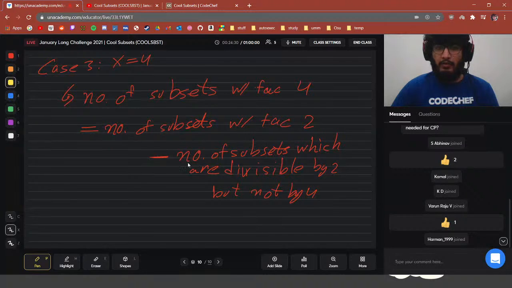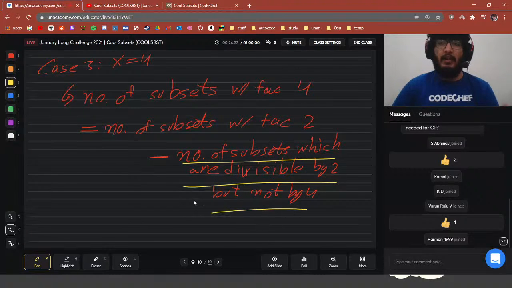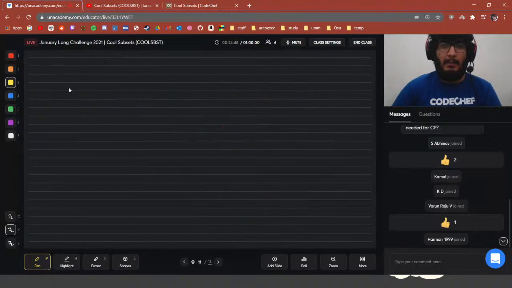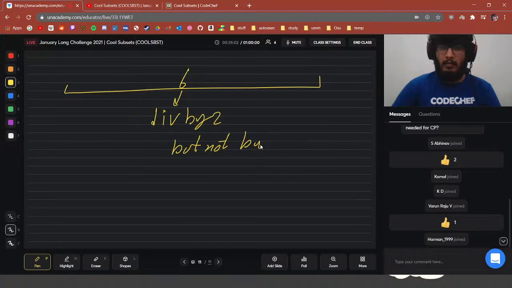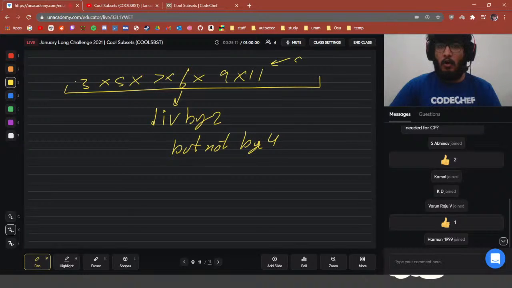How do we calculate this value? To calculate the number of subsets which are divisible by 2 but not by 4, we have one even number in here, something like 6, which is divisible by 2 but not by 4, and the rest are odd numbers. So 3, 5, 7, something like 6, 9, 11. Rest are odd numbers, right?